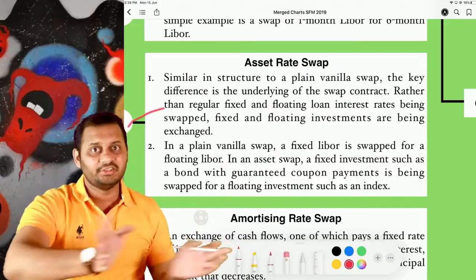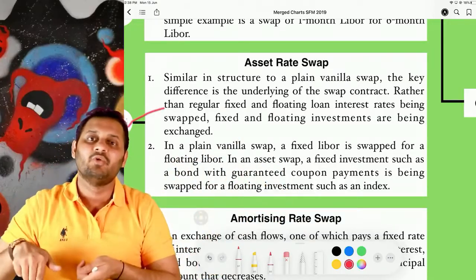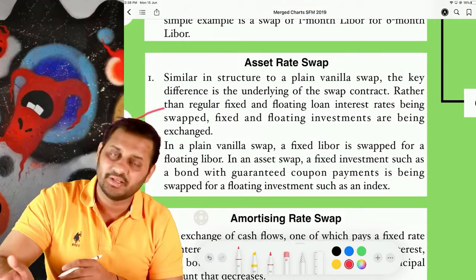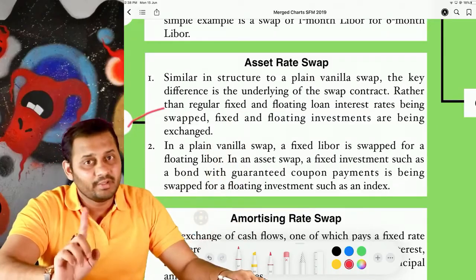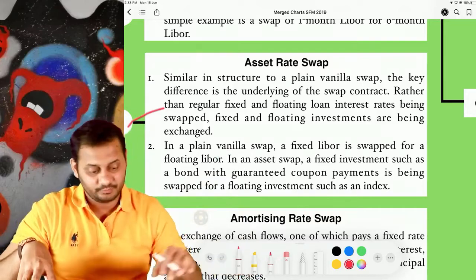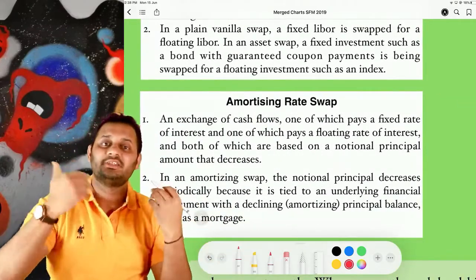Because after exchanging the asset, he will earn a fixed rate on investment. I will earn floating on equity shares. So earning has also changed, asset has also changed. This is asset rate swap. In plain vanilla swap, the principal amount never gets exchanged. Here also principal is not exchanging, the entire asset is exchanging.